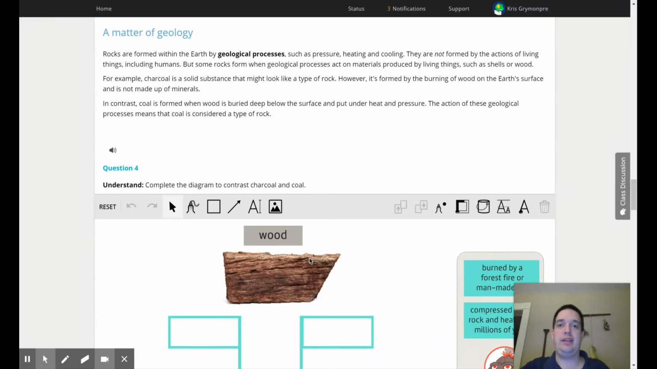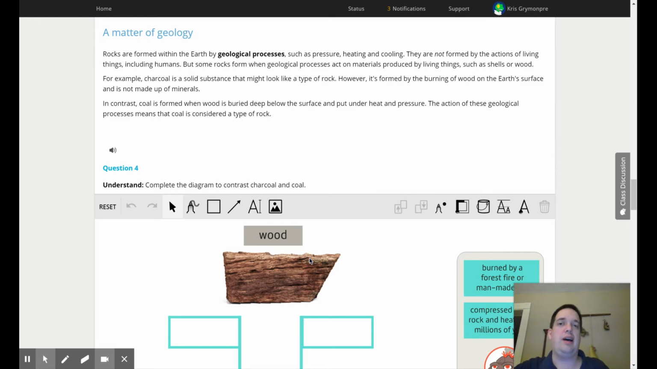All right, let's continue. We know that rocks have to be a solid. We know that they have to be made out of minerals. And the third thing is they have to be formed within the earth using a geological process. Those are things like intense pressure squeezing on it or heating up and cooling down. They're not formed by living things like you and me. They're not formed by sea creatures making a shell. Those don't count as rocks.